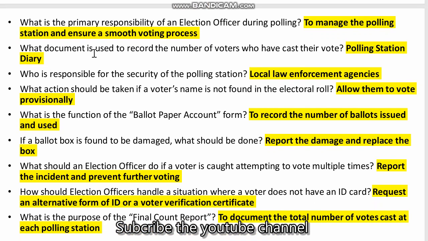What document is used to record the number of voters who have cast their vote? Polling station diary. Who is responsible for the security of the polling station? Local law enforcement agency. What action should be taken if a voter's name is not found in the electoral roll? Allow them to vote provisionally.